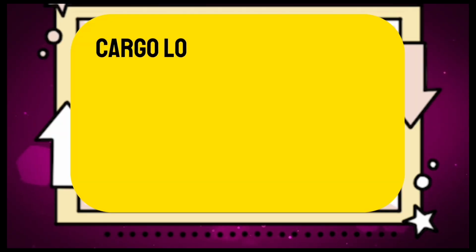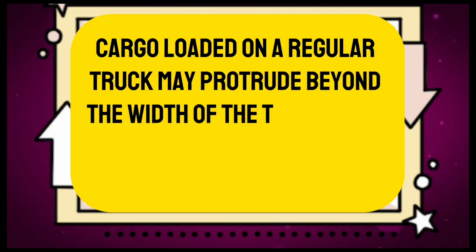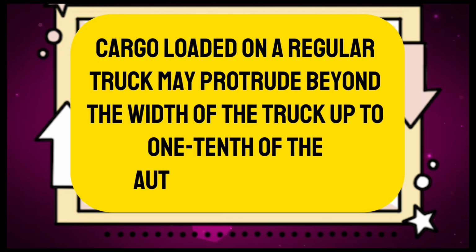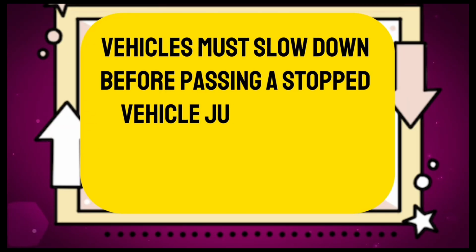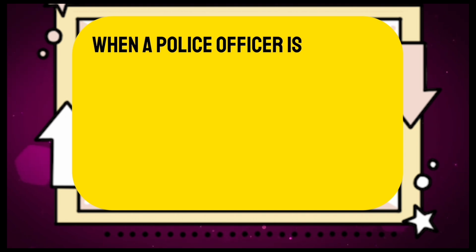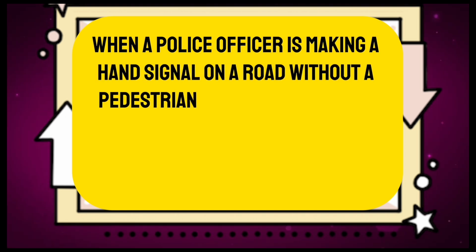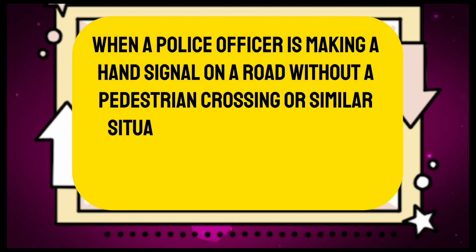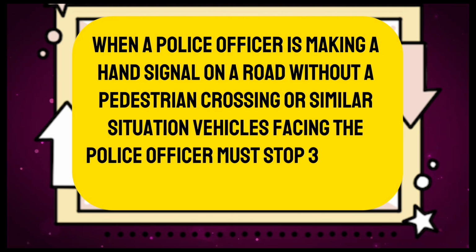False. Cargo loaded on a regular truck may protrude beyond the width of the truck up to 1/10 of the automobile's length. False. Vehicles must slow down before passing a stopped vehicle just before a pedestrian or bicycle crossing. False. When a police officer is making a hand signal on a road without a pedestrian crossing or similar situation, vehicles facing the police officer must stop 3 meters before him or her.